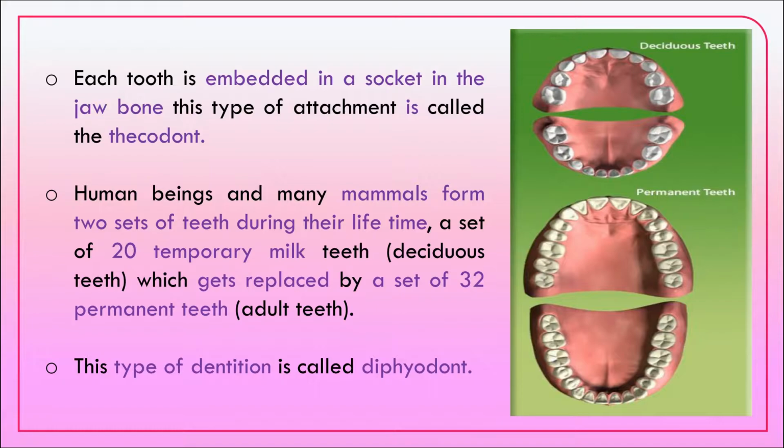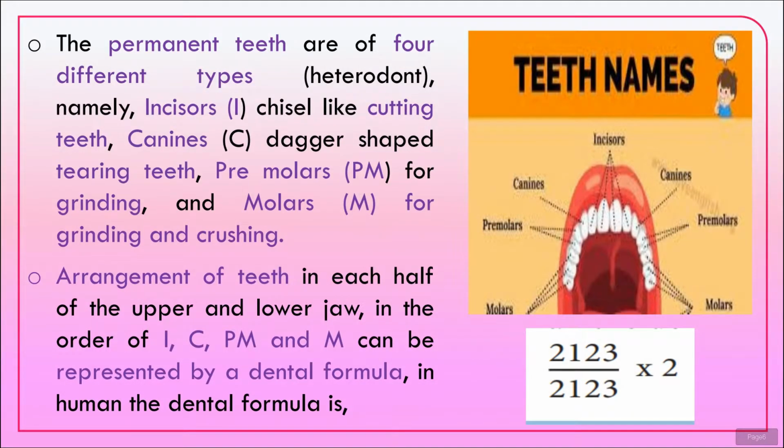A set of temporary teeth, which is 20 in number, will fall around the age of 6, and it is called deciduous teeth or temporary teeth. They get replaced by a set of permanent teeth or adult teeth, a set of 32 permanent teeth. That's why dentition in human beings is called diphyodont, because we have 2 sets of teeth in our life. The permanent teeth are of 4 types, and so they are called heterodont.